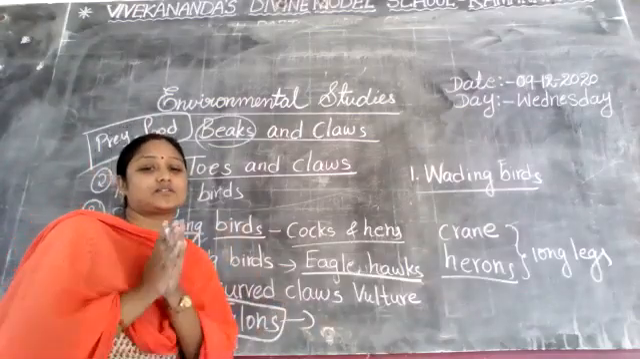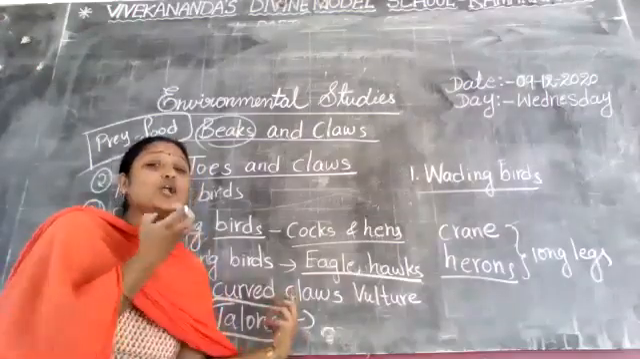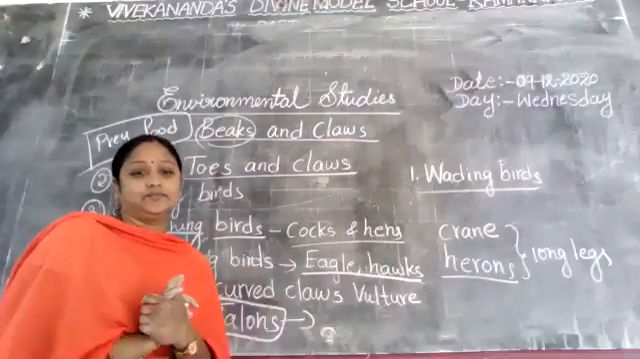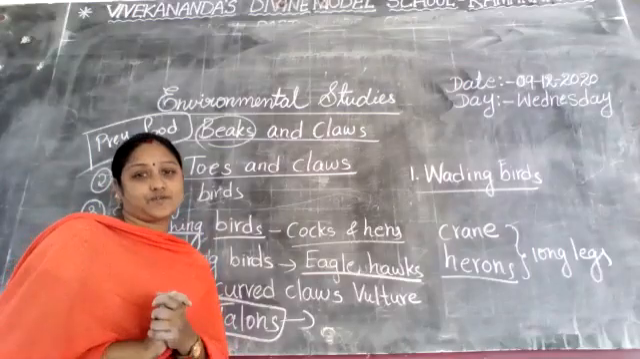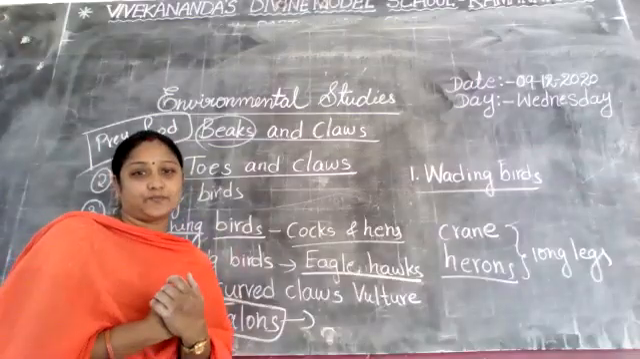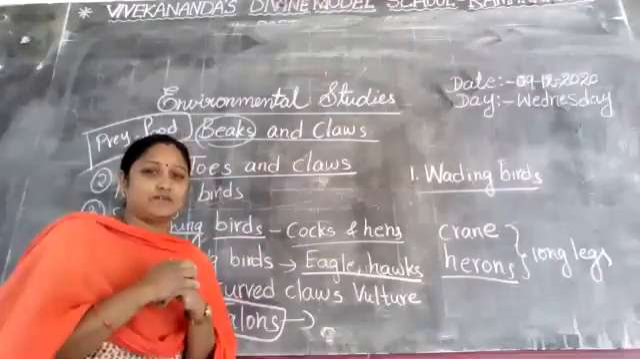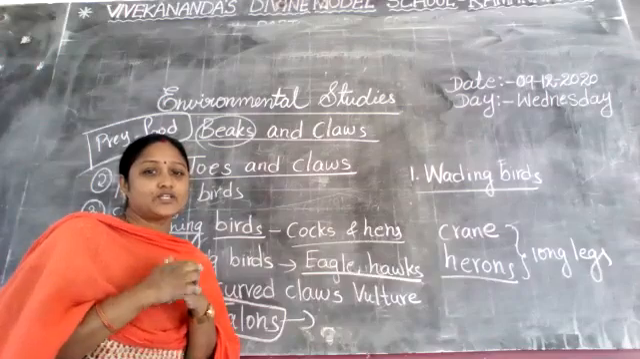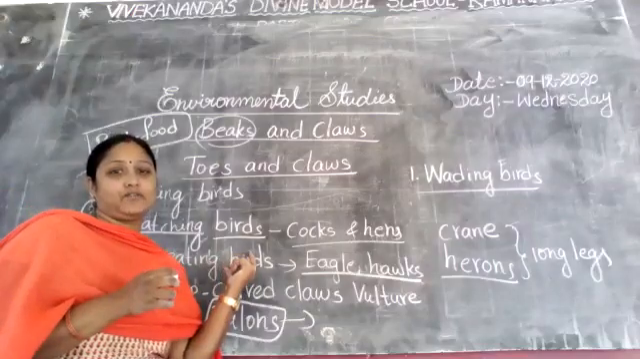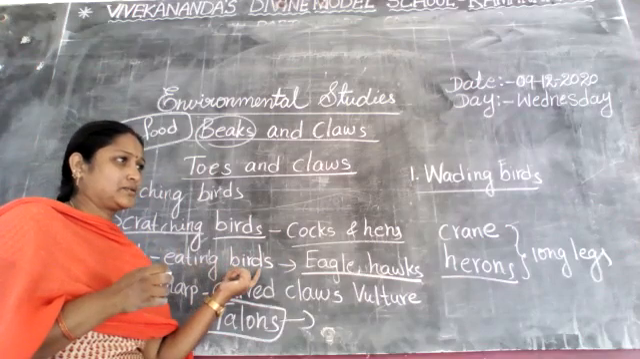So they use these talons to hold their prey tight, to catch their food and eat its flesh, and they use the beak to tear the flesh. Did you understand, all the children? So this is about flesh-eating birds.